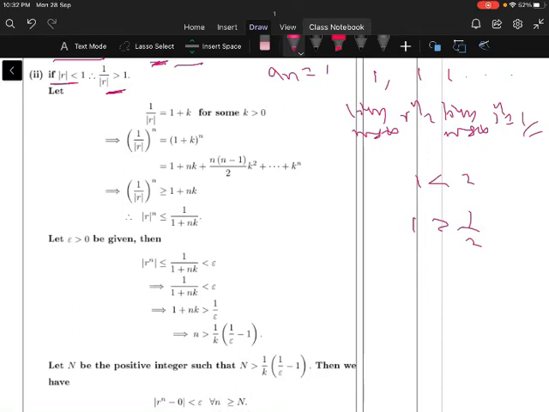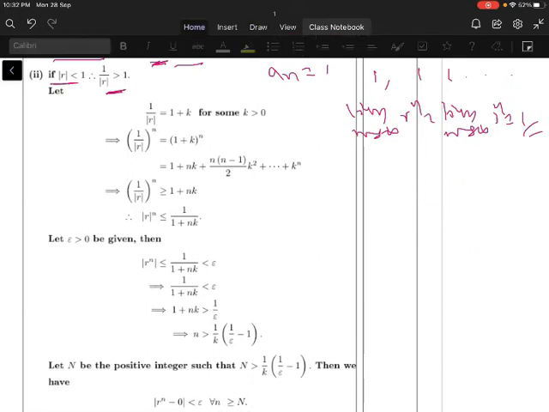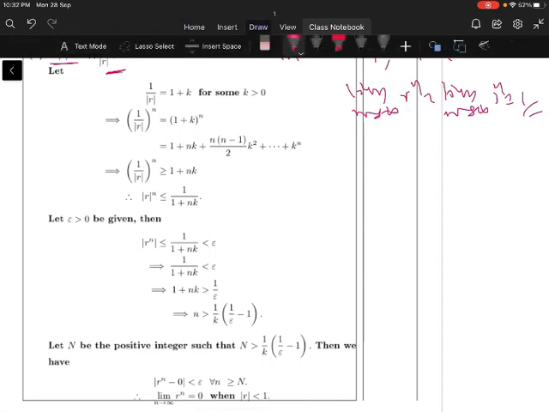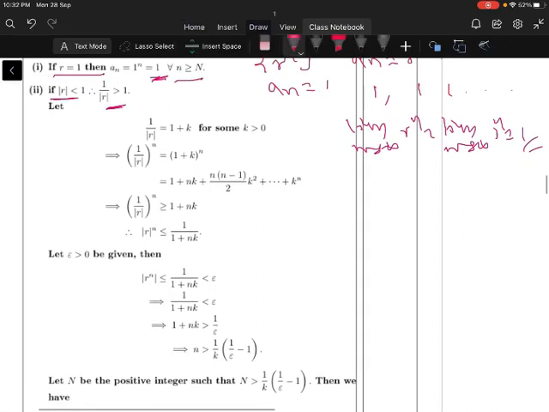If mod r is less than 1, what happens here? 1 by mod r is greater than 1. Let us take 1 by mod r equal to 1 plus k, where k is positive and it is a small number.